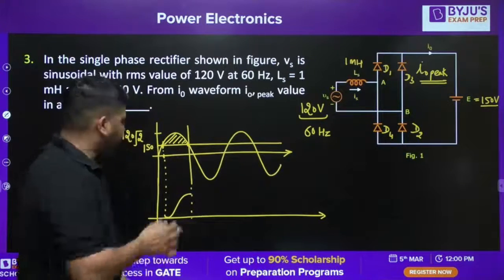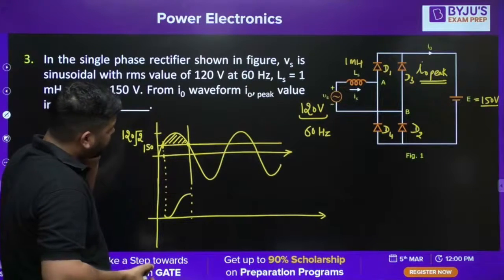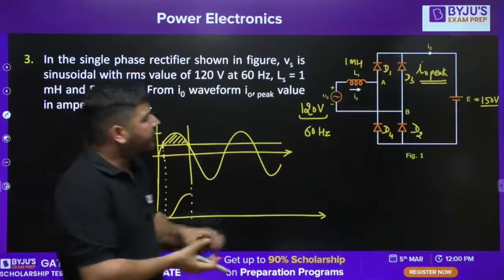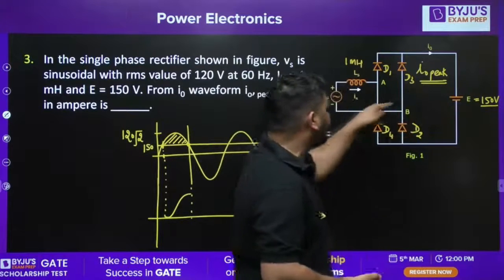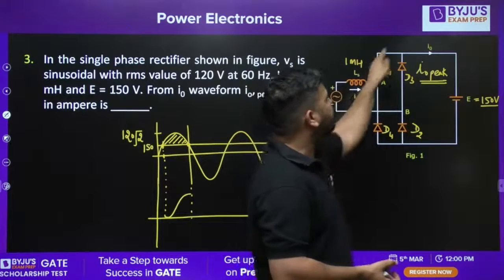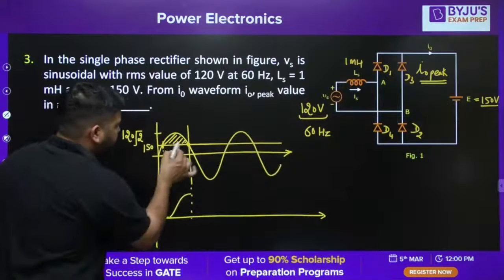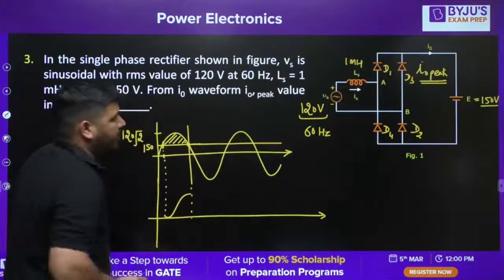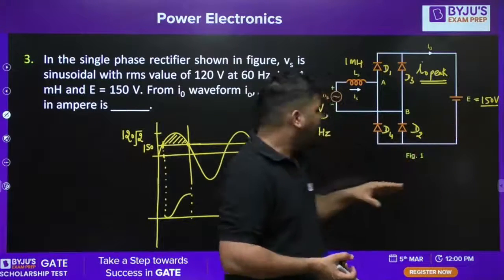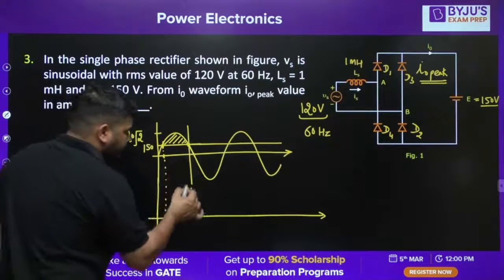Now what will happen after that? After this point, the supply voltage is less than 150 volt. But D1, D2 has to conduct. Why does it have to conduct? Because the current needs a path. Since the current requires a path, the current will keep flowing via D1, D2. It means the output voltage will remain like this, the supply voltage will remain like this, and the output voltage will remain at 150 volt. And you can see that the 150 volt is greater than the supply voltage, so the current has to decrease now.